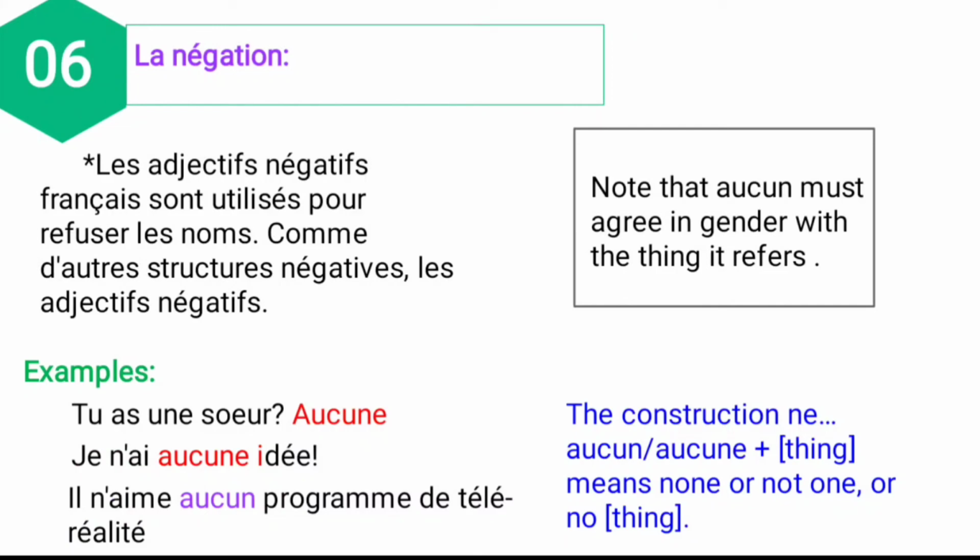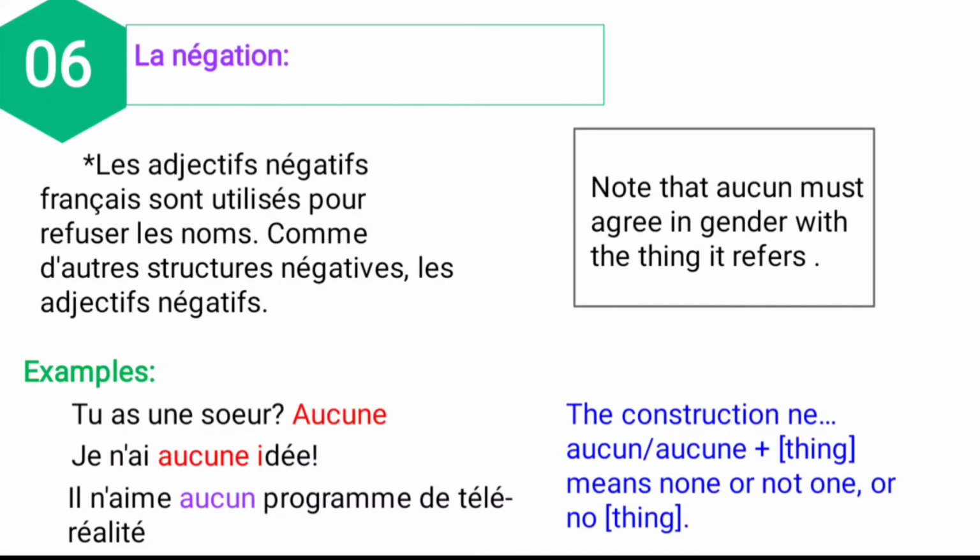So in this negation, we have to use what? Ne plus aucun. What is the meaning of ne plus aucun? See the construction: ne aucun means none, or not one, or no. This is the meaning of aucun: none, or not one, or no. And this aucun must agree with the gender, masculine or feminine.